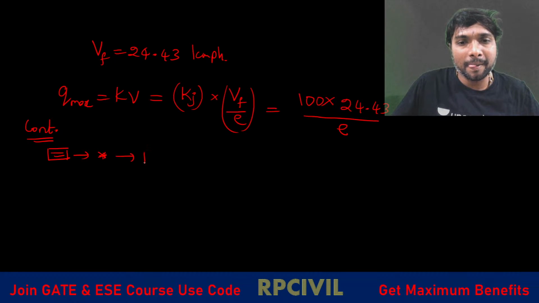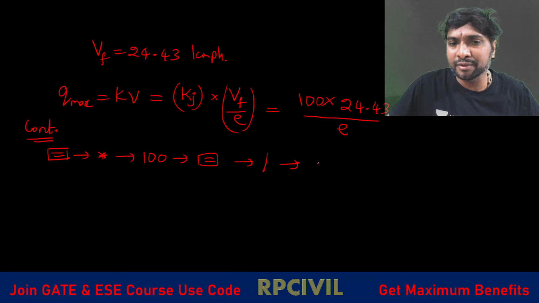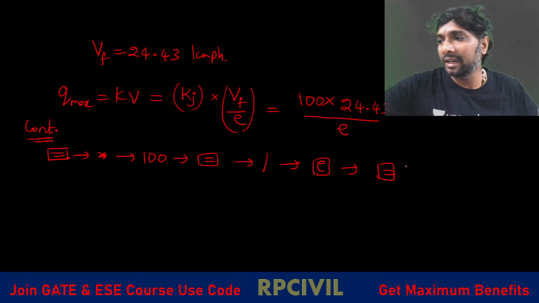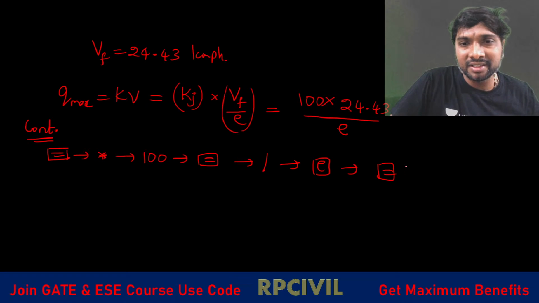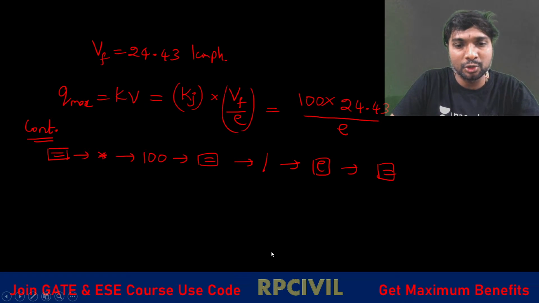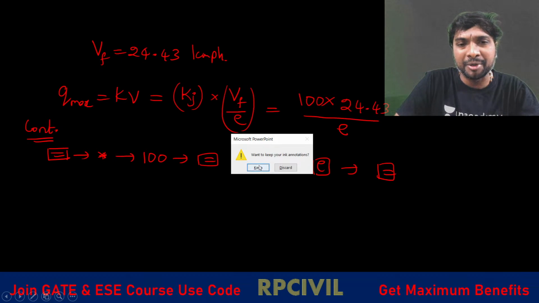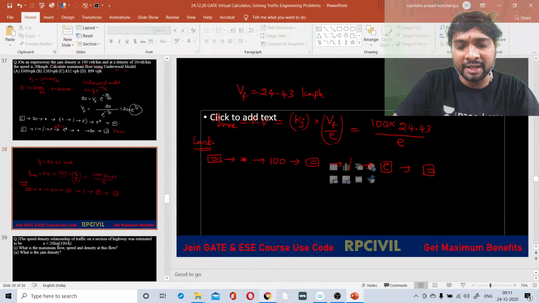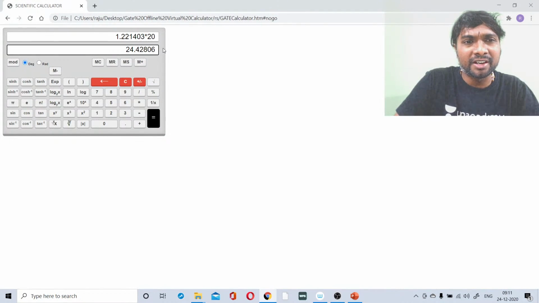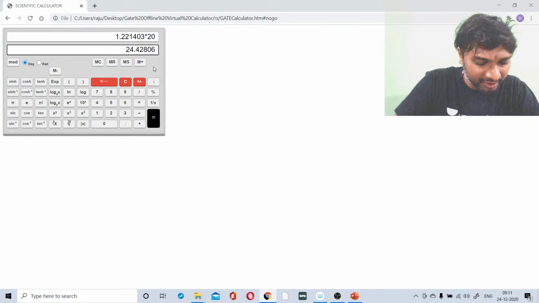Multiplication symbol, 100. Again equality symbol. Again you go for divided by. Then you go for which one? E. Then equality symbol, like that. So already we have got this 24.43 now. So no need to calculate it again, no need to type it again, right? It was there already in the calculator. 24.43 is there now.